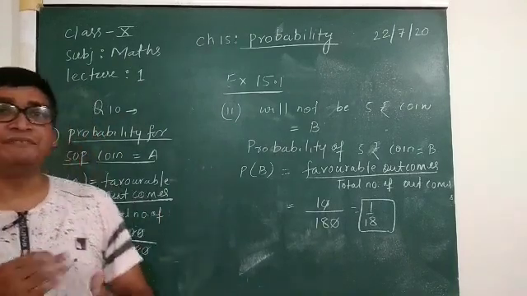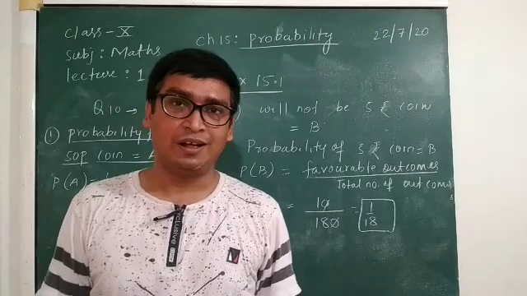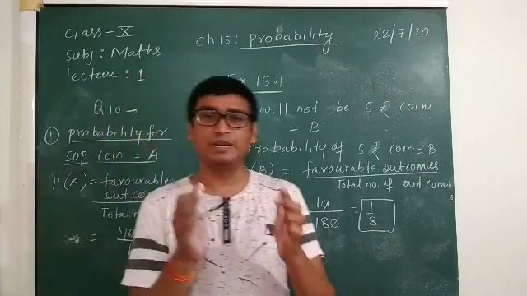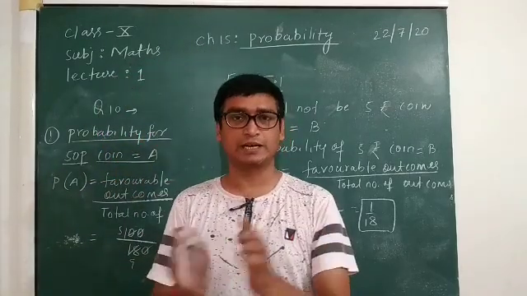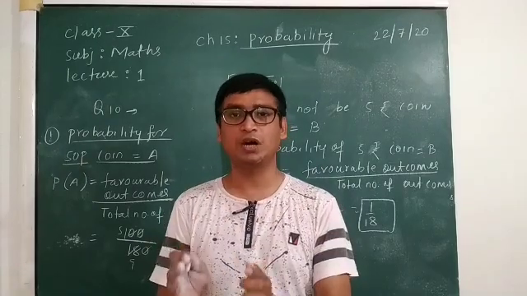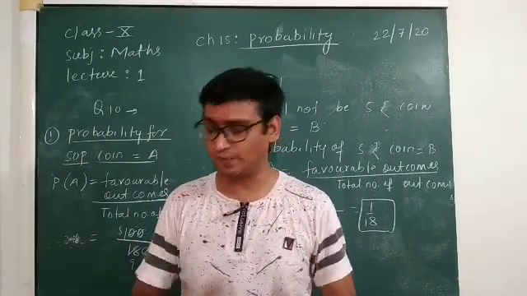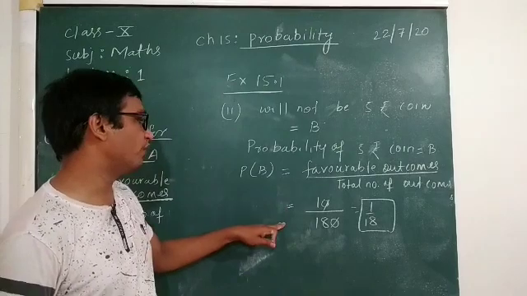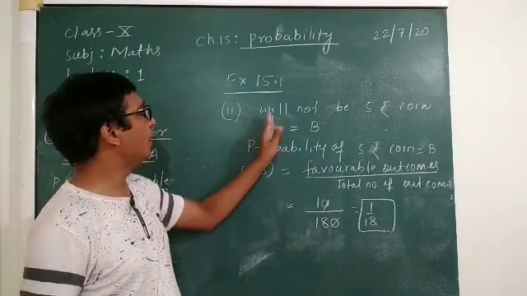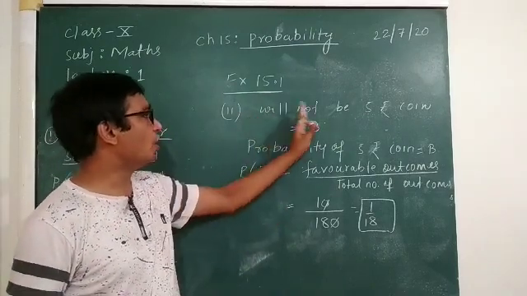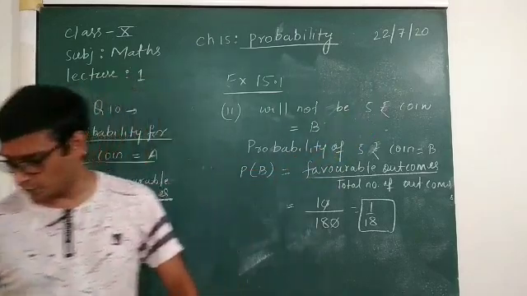Now probability of not getting 5 rupee coin. We know that probability of any event occurring plus probability of the event not occurring is equal to 1. We will use the same formula over here.